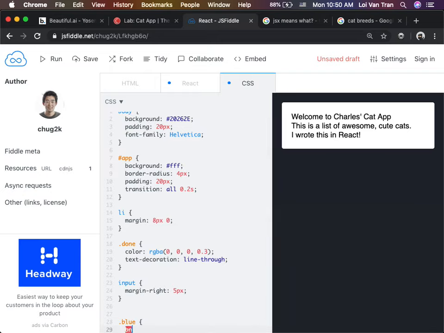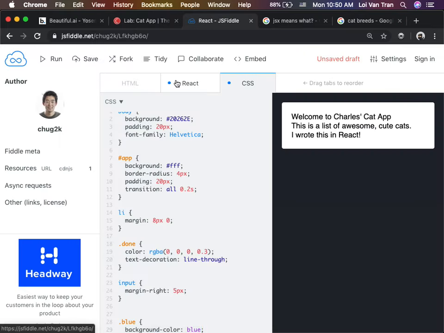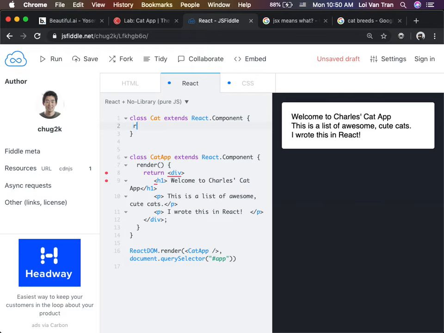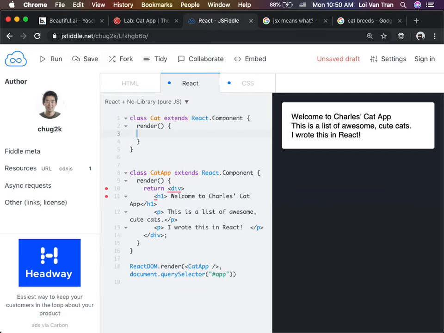Background color is blue. I don't know, do red. So, sorry, I gotta do this again. Remember, we just memorized this line, it's 1 and 2. Class, the name of the component, extends React.Component. We gotta memorize that. Then there's an opening curly brace and a closing curly brace. The next step is we need to have a render function, and this function needs to return valid JSX.